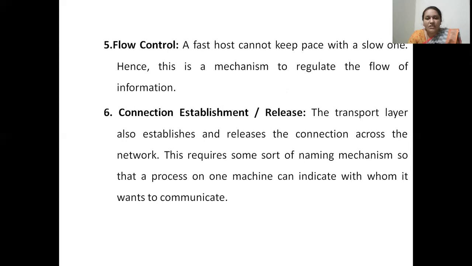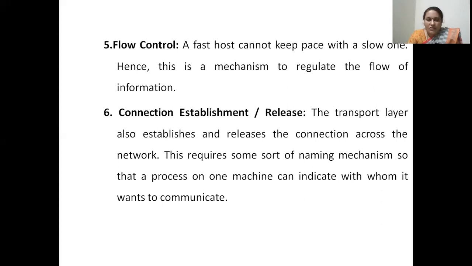Both of them will adjust their speed in such a way that data packets will not be lost if a flow control mechanism is provided. Basically, flow control regulates the pace or speed of flow of messages between the sender and receiver.